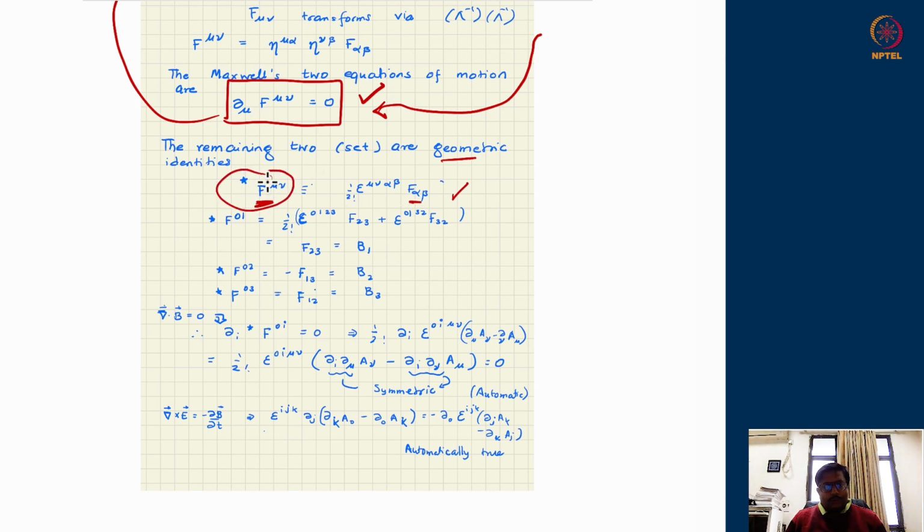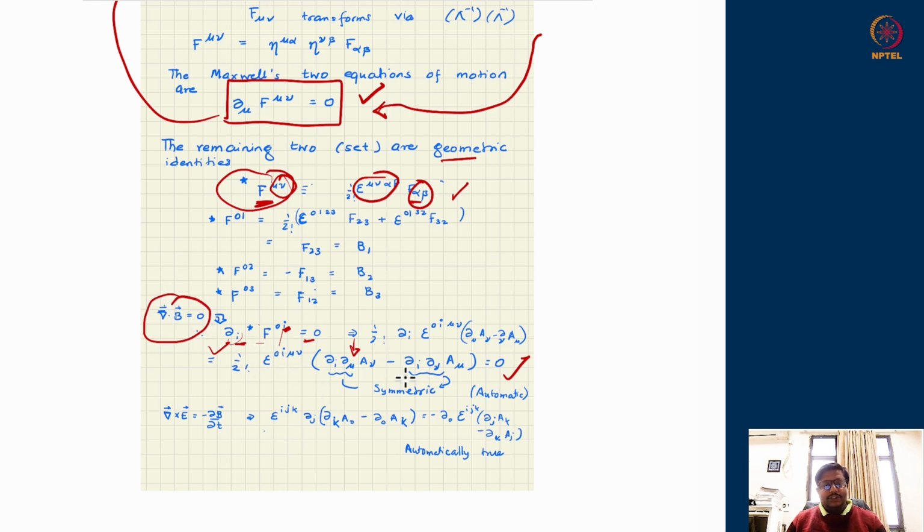Now, for this dual F mu nu tensor, the divergence with respect to the second index, with the component F0i, will be 0, and this is just from the symmetry. If this is antisymmetric, then this is also antisymmetric, and the derivative of that antisymmetric object put together overall gives you something geometrical, a vanishing object, which is equivalent to divergence of B equal to 0.